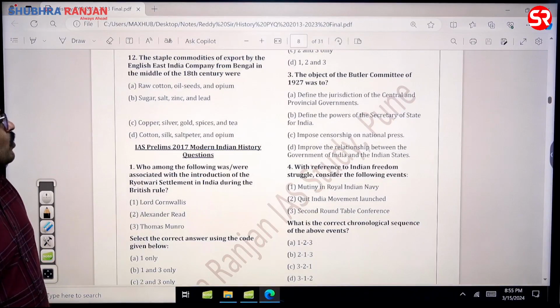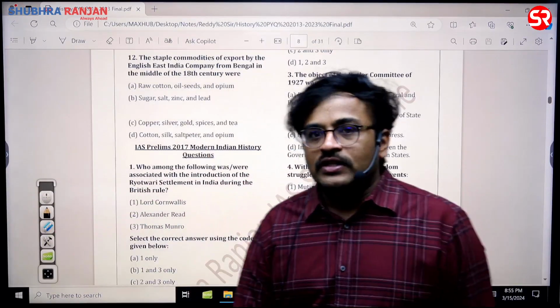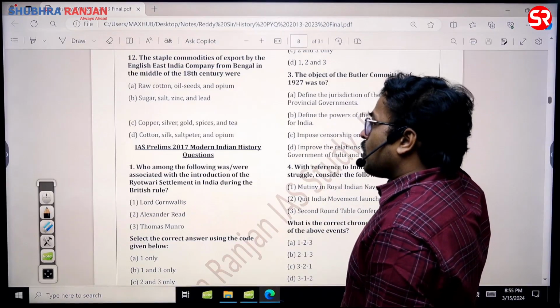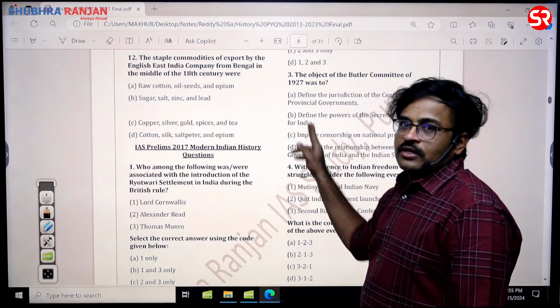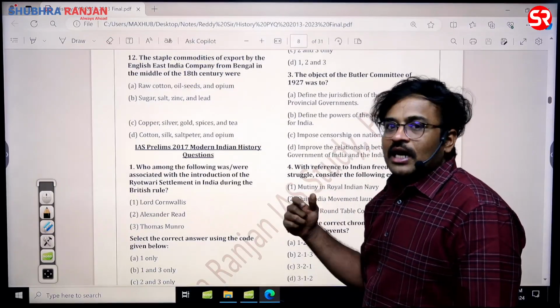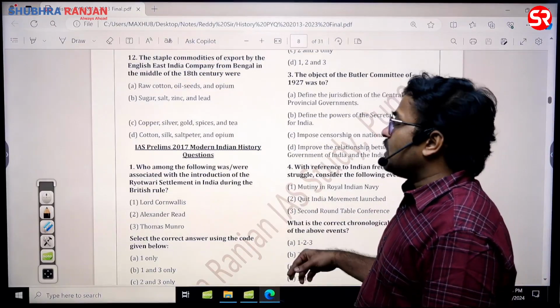So just see this question. Staple commodities which were exported by the British from the Bengal region. In fact, the staple commodities exported by the British from the Bengal region are cotton, silk, saltpeter and opium, sir. Cotton and silk are understandable. Saltpeter is nothing but gunpowder, sir. Then opium is the drug that we know. So D is the answer for this question.